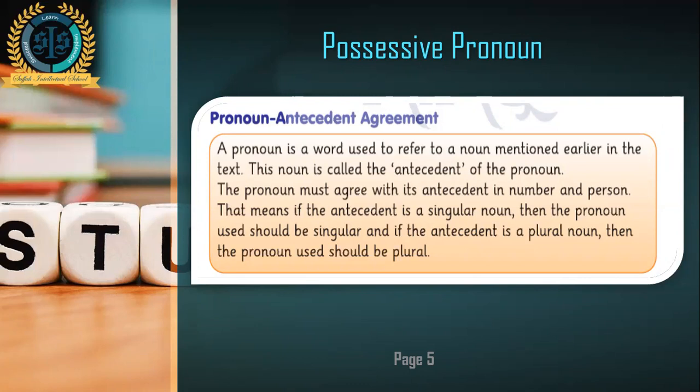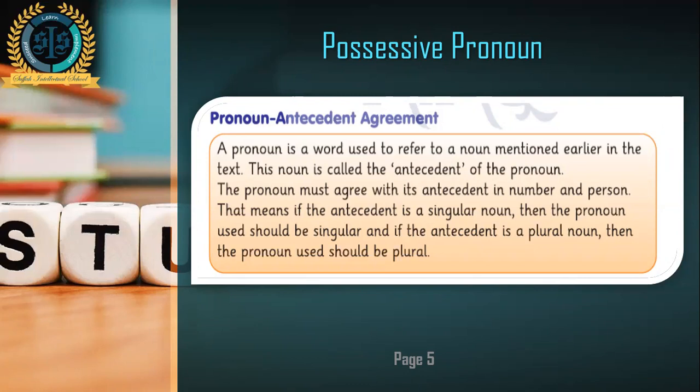If the noun is singular, the pronoun will also be singular. The noun that you are going to replace is also called the antecedent of the pronoun. The antecedent, the real noun that you are going to replace with the pronoun.